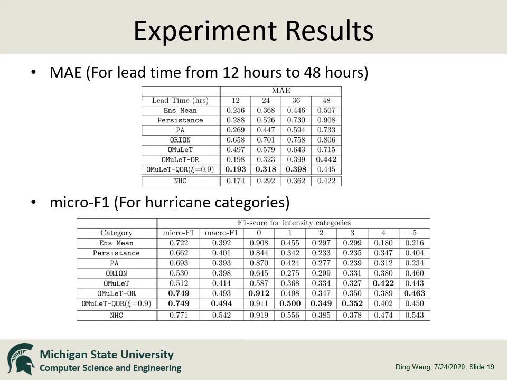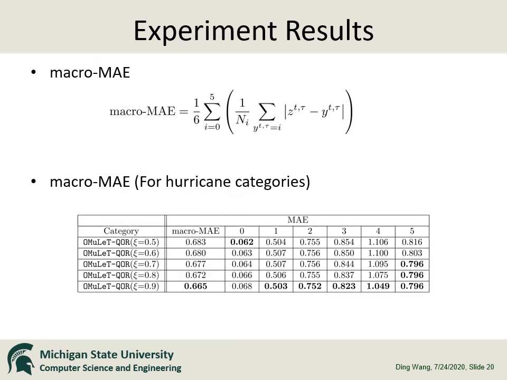Besides the NHC official forecasts, our Omulate OR and Omulate QOR methods clearly outperform other baseline methods for all lead times and all categories. We also investigate the effect of using quantile loss. We calculated its MAE for different values of psi. Note that Omulate QOR with psi equal to 0.5 is equivalent to Omulate OR. The result clearly shows that increasing the hyperparameter psi generally leads to smaller MAE value for high categories. This result confirms our expectation of using quantile loss to improve the prediction accuracy of the high category hurricanes.